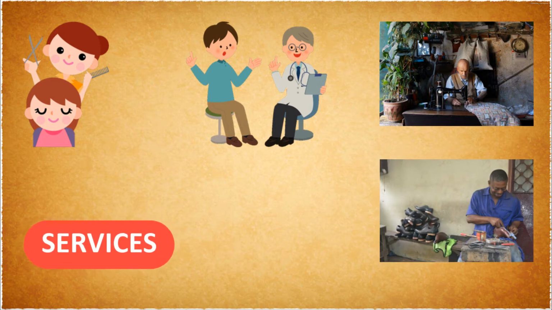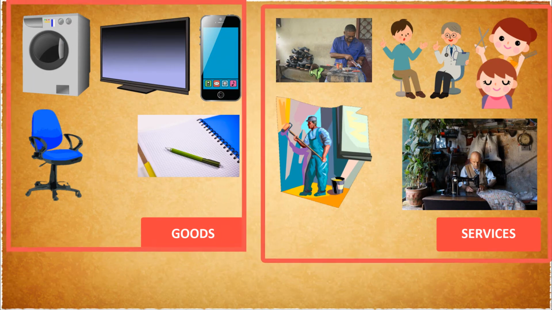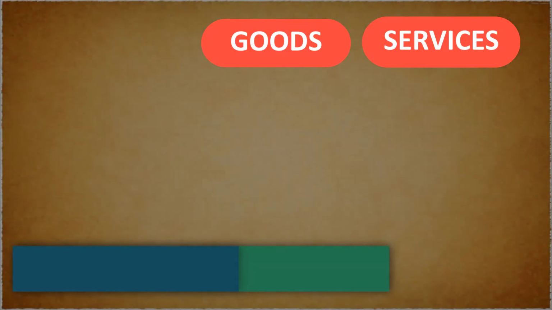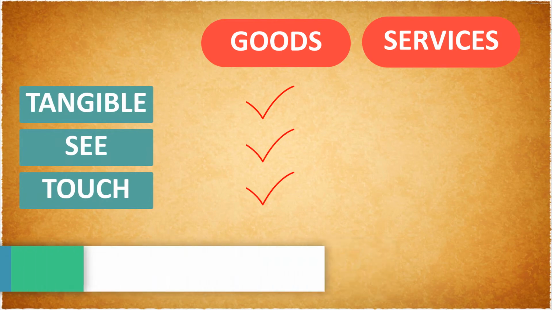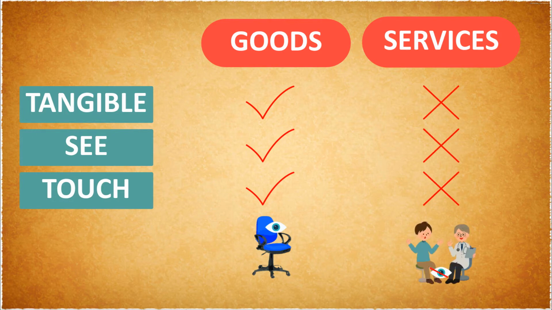Now that you have seen some good examples of goods and services, let us understand the differences in detail. The first difference is that goods are tangible in nature. That is, they can be seen and touched. A chair is something you can touch. Services are non-tangible in nature, that is, they can neither be seen nor be touched. When a doctor examines a patient and prescribes the medicines, the doctor has delivered a service, which we cannot see or touch.